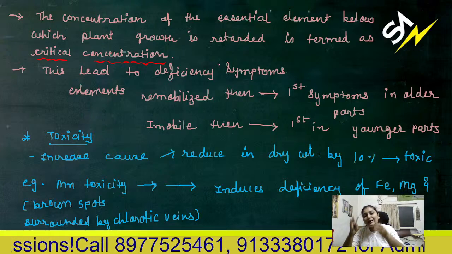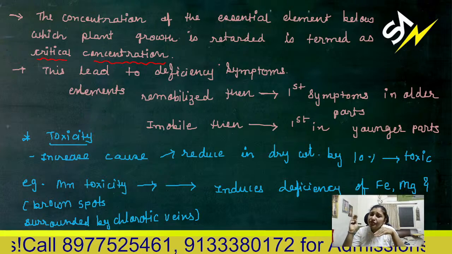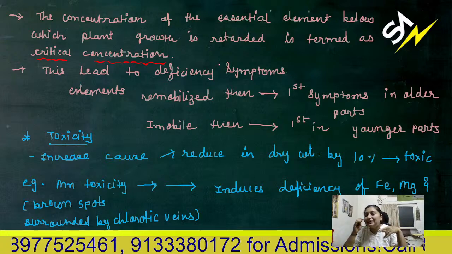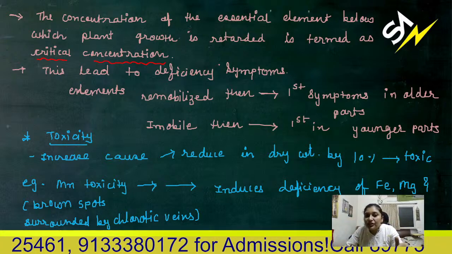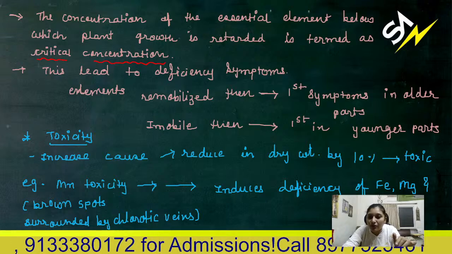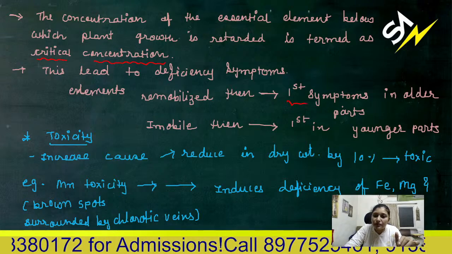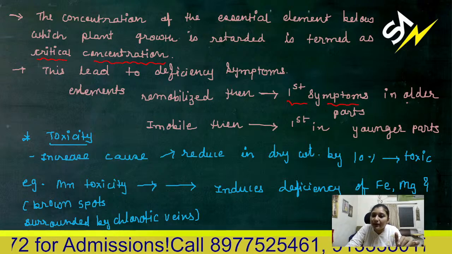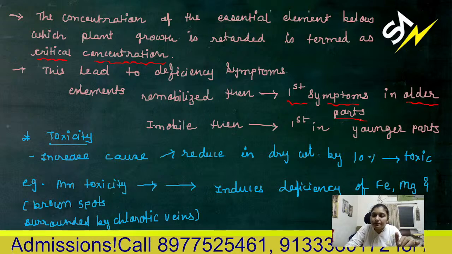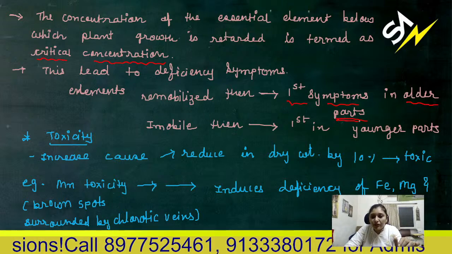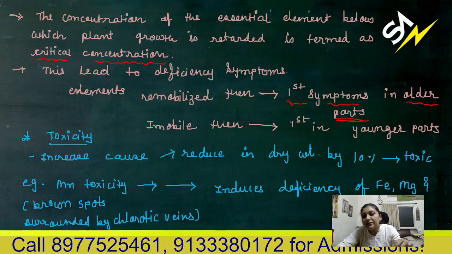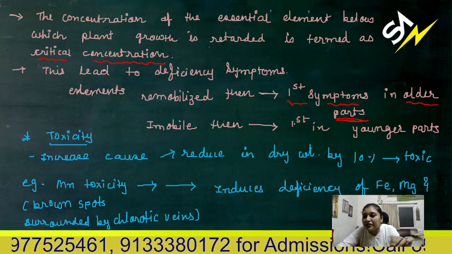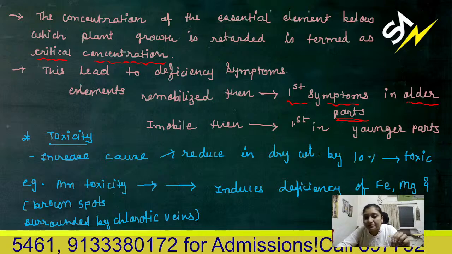See, if the plant is deficient in these remobilized elements, then you can first observe the deficiency symptoms in older parts of the plant.